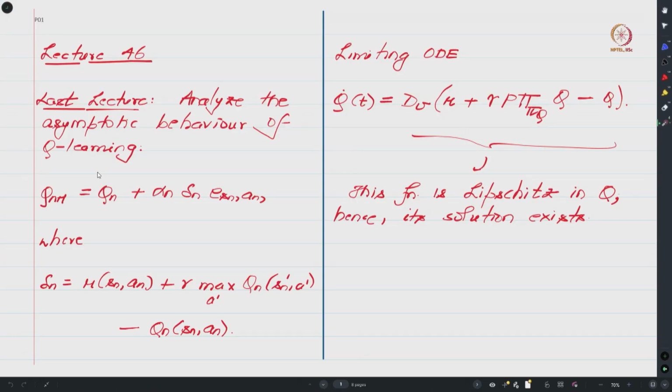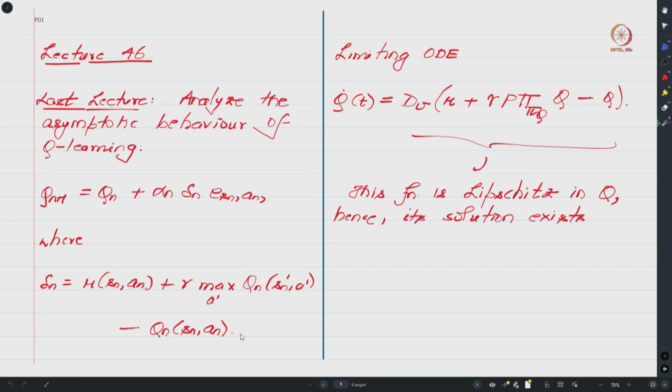So our goal is to look at the asymptotic behavior of the Q-learning algorithm. Recall that the Q-learning algorithm has the update rule given over here, that is Q n plus 1 equals Q n plus alpha n times delta n times e of S n, A n, right, where delta n is the TD error mentioned over here.